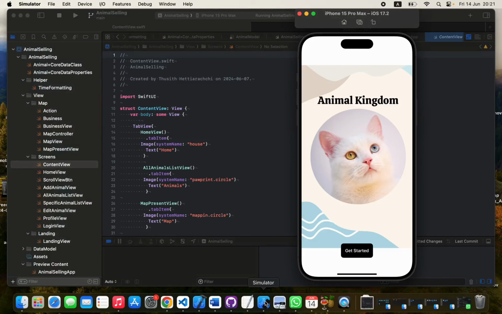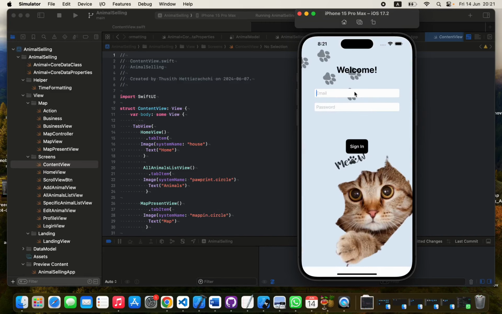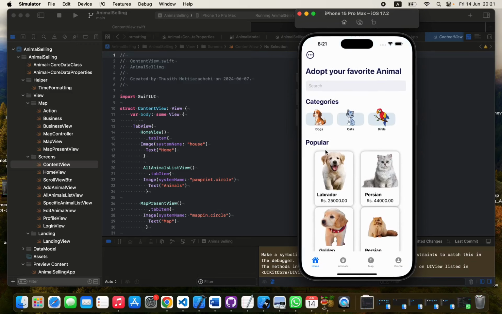This is my home page. I named it Animal Kingdom. We can start it, and we can enter the email, and we can enter a password here like this, and we can sign in. This is our home page, and